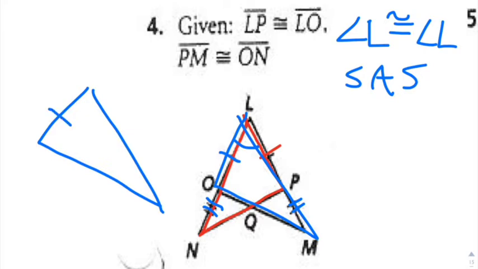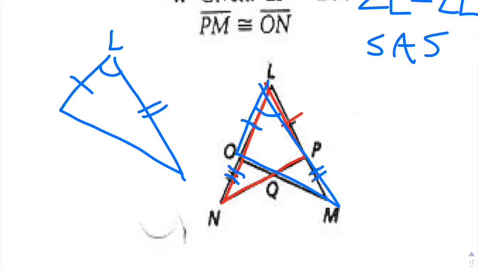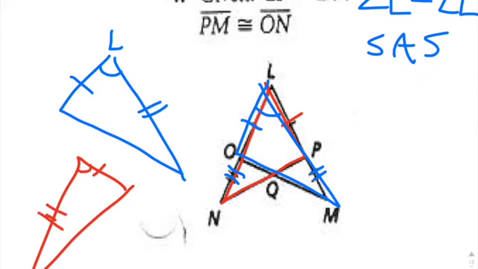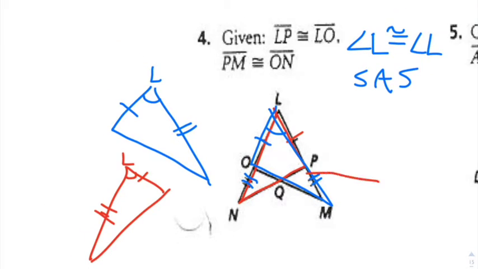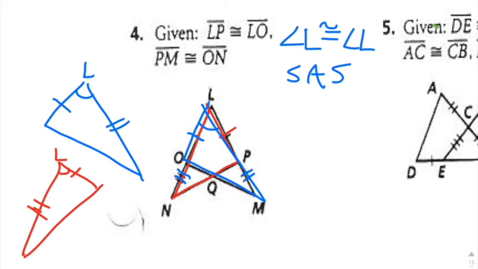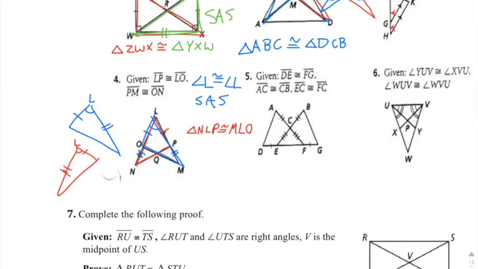So you had the shorter side, you had the longer side, and then here's angle L. And then I'm going to draw the other triangle kind of going in the other direction. So you're going to have LP, you're going to have the longer side, and then you're going to have angle L right there. So that'd be side, angle, side. So let's get the correct order going. Start with angle N, so NLP is congruent to, let's go, MLO. There you go. All right, a couple more here.